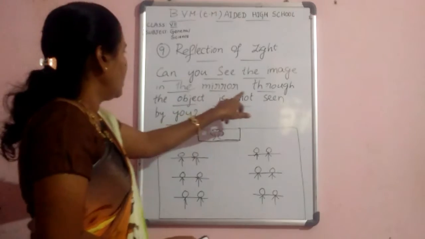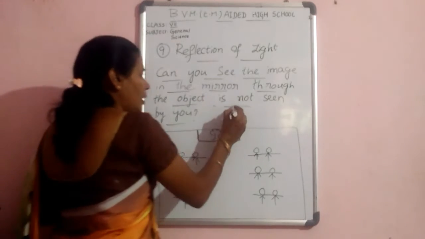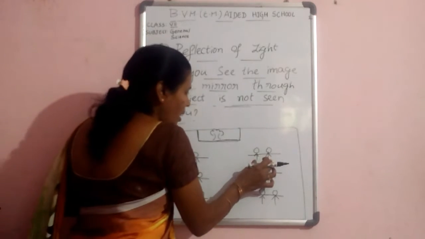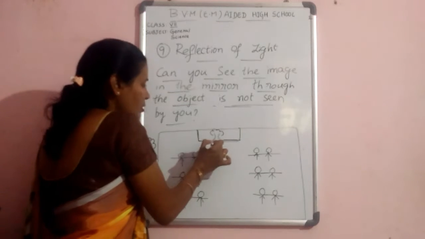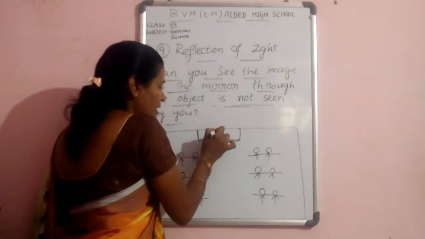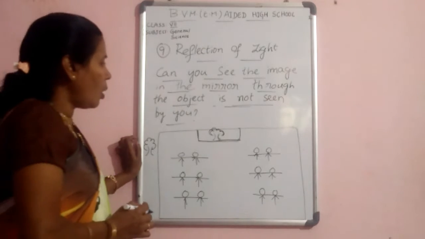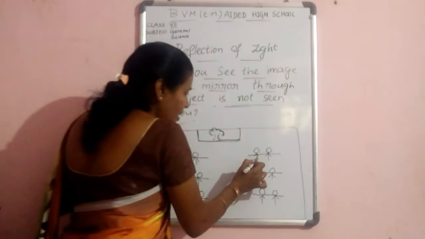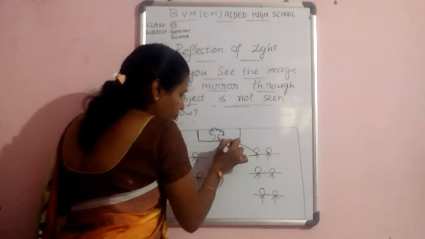See the image in the mirror, though the object is not seen. The object is not seen by you. That means the boys are not seeing the tree directly, but they are able to see an image of the tree inside of the mirror. How is it possible? So the light rays fall on these boys. Then these boys observe the mirror.